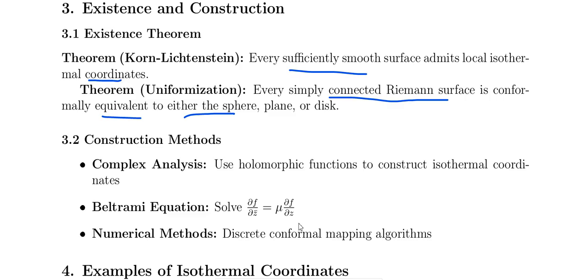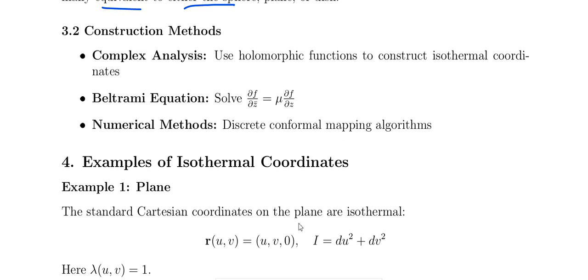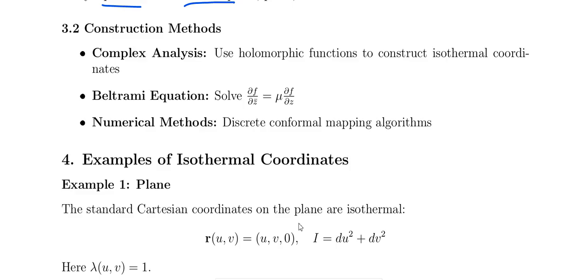Okay, the complex analysis holomorphic functions are used to construct the isothermal coordinates. And the Beltrami equation, that is dou f by dou z bar equal to mu into dou f by dou z, and the numerical discrete conformal mapping algorithm is the construction method.